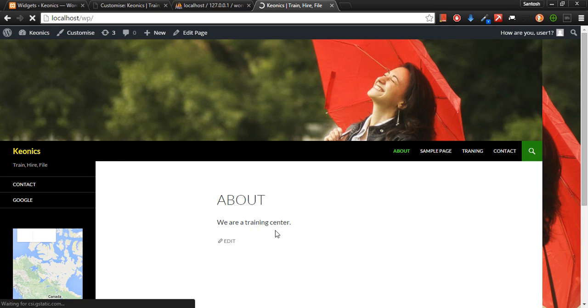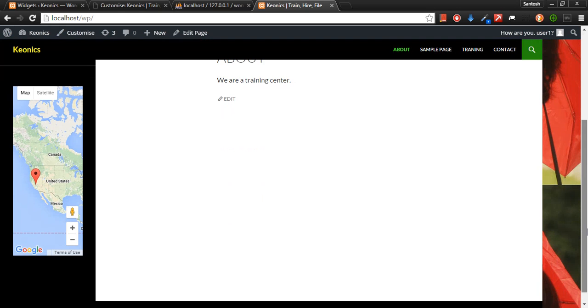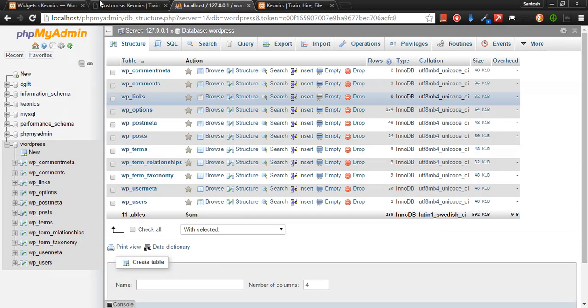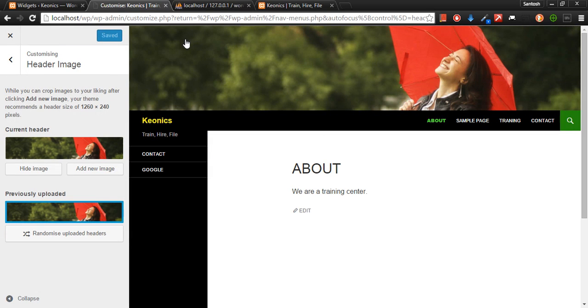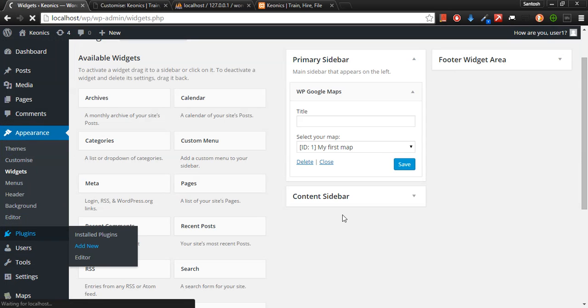Do you see that? Maps is not there by default because we added a plugin for it. It increased the functionality. So next one, maybe you wanted something else. I'll try doing that as well. So let's go ahead and go to plugins. Add new, I'll say again. So after add new,